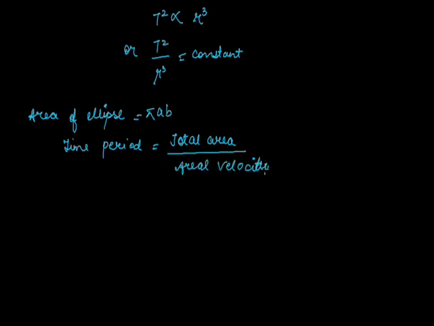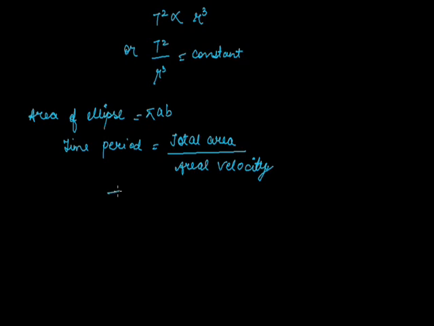This is similar to how we write speed is equal to distance upon time. In this way, the time taken or the time period is equal to the total area upon the areal velocity.